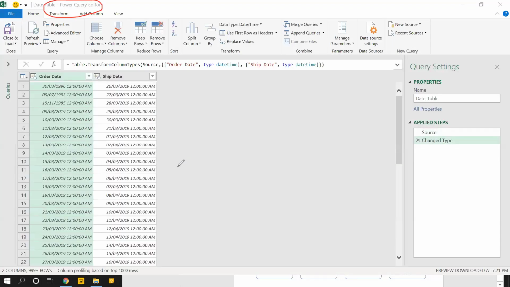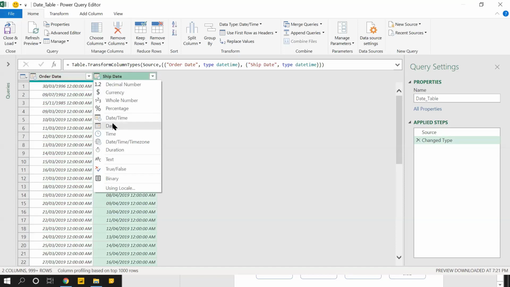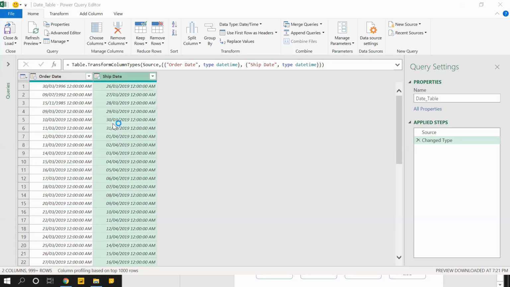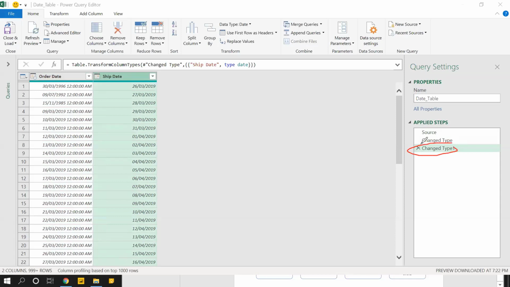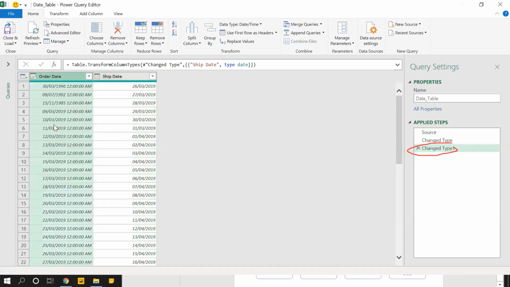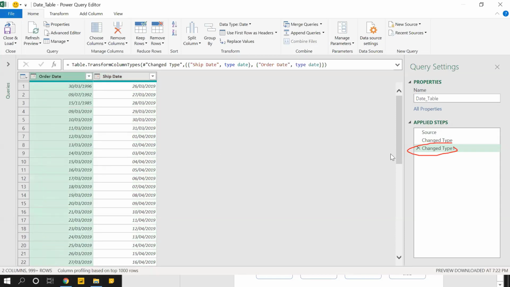It's a free tool. You don't have to pay anything. This data type, if you observe, is date and time. Because you see unnecessary time is coming, but it's a date and time data type. Why get the time? We'll convert both these column names into date. I'll just add a new step here. Adding a new step means it is creating one more step here. Also, I'll select and then add date and clear. Okay, that was changing the data type.